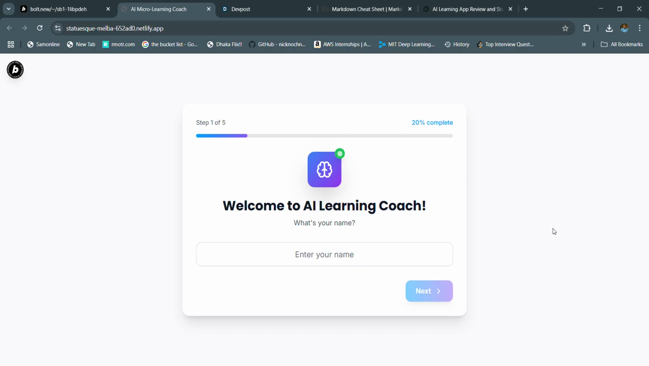It is an AI-powered learning platform, so it adapts the difficulty level, or everything that it learns from the user.